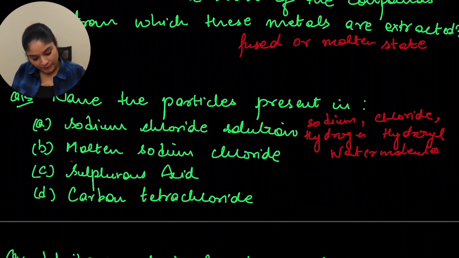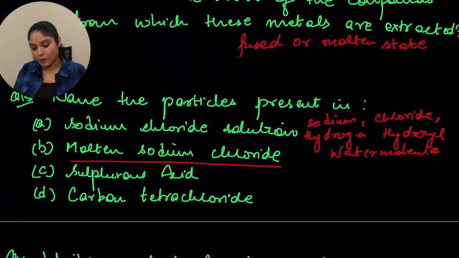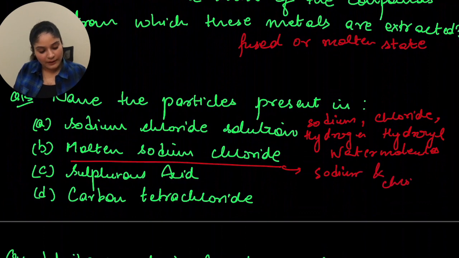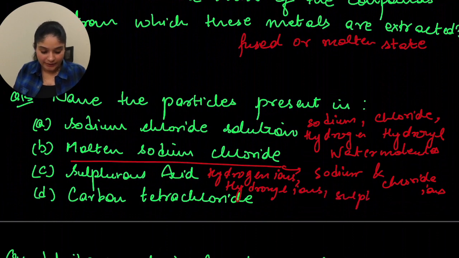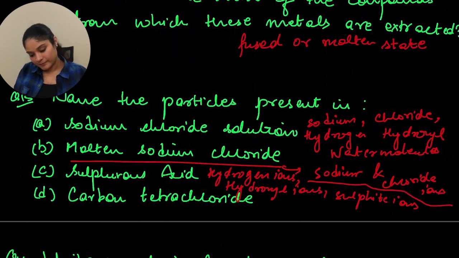Then in molten sodium chloride, you would have sodium ions and chloride ions. Then next is sulfurous acid. So in this case you will have hydrogen ions, you will have hydroxyl ions, you will have sulfite ions. Correct. And then of course you'll have sulfurous acid molecules.